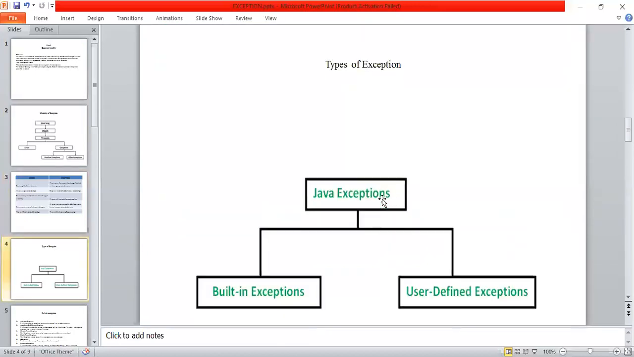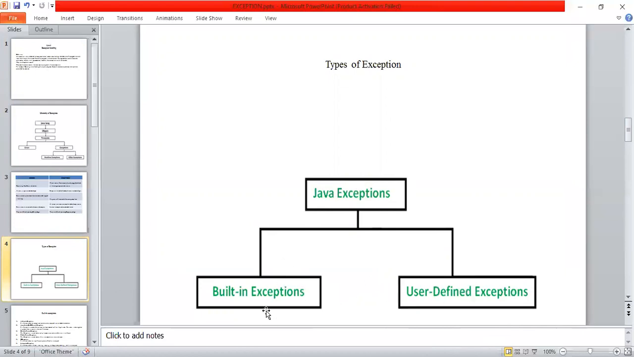Okay, next coming to Java exceptions. Java exceptions are divided into two categories called built-in exceptions and user-defined exceptions. What are built-in exceptions? What are user-defined exceptions? Built-in exceptions are predefined exceptions which are already available in the java.lang package. User-defined exception means the programmer creates his own exception and he can handle the exception.